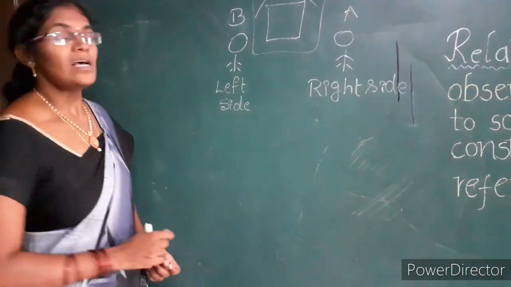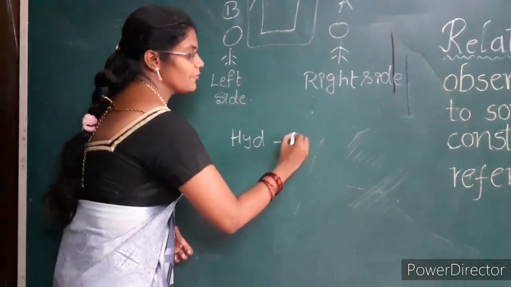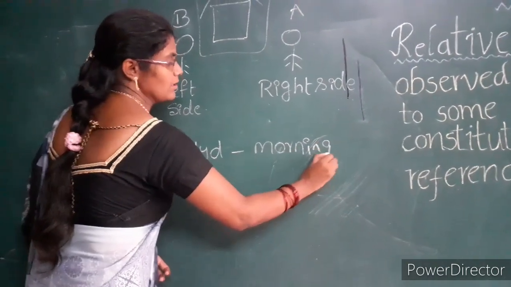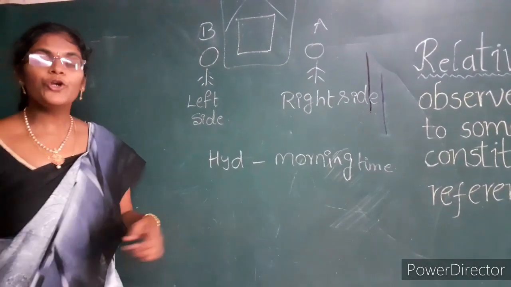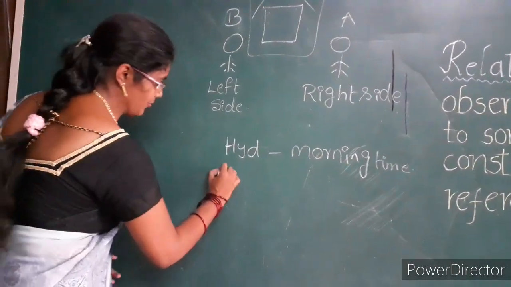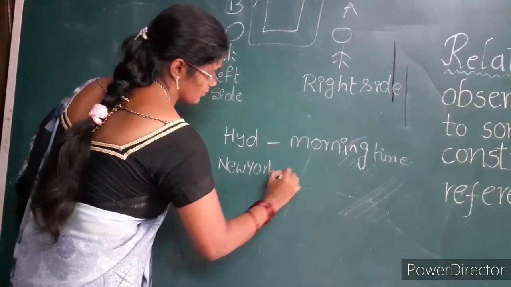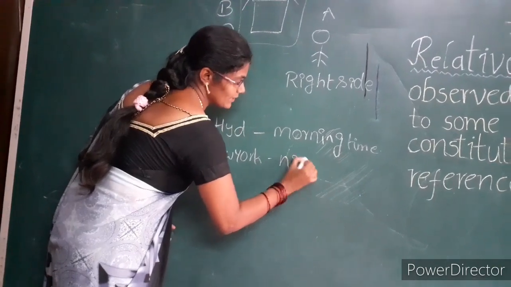Next example: suppose you are in Hyderabad and it is morning time. At the same moment, your friend is in New York, where it is night time.